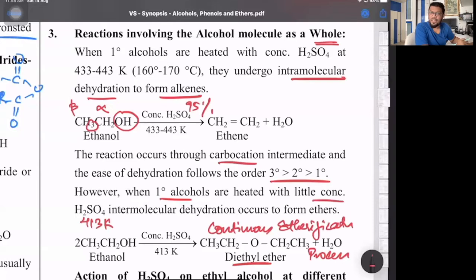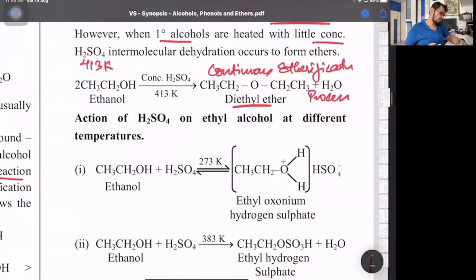So it's only primary which can resist the temperature till 443. 2 degree and 3 degree alcohols, even if I take 2 moles, that is excess, they don't form ether because they don't reach 413 Kelvin. Secondary at a lower temperature of 373 Kelvin only will form an alkene. Tertiary at a low temperature of 363 Kelvin only with conc H2SO4 will form an alkene. Only primary can, at 413, excess of monohydric alcohol will give ether, and at 443 it will form the respective alkene. That is one. Now this is the same thing.